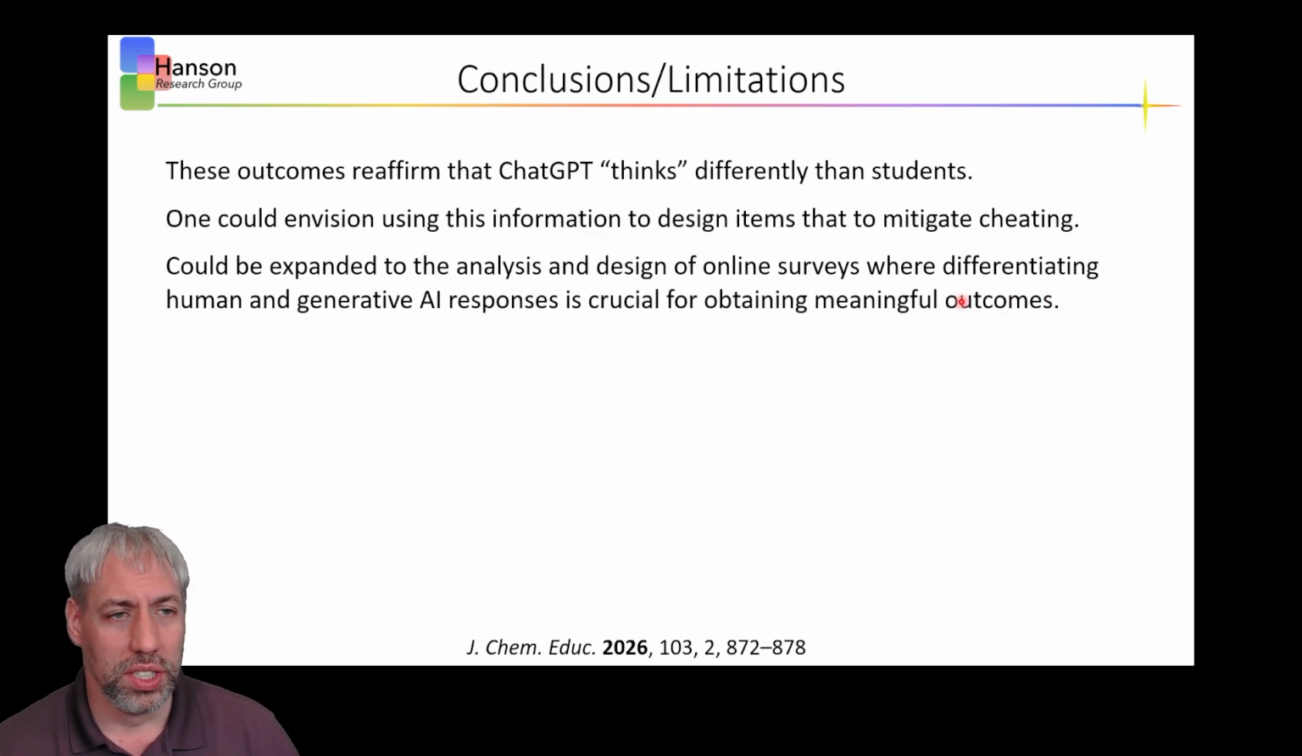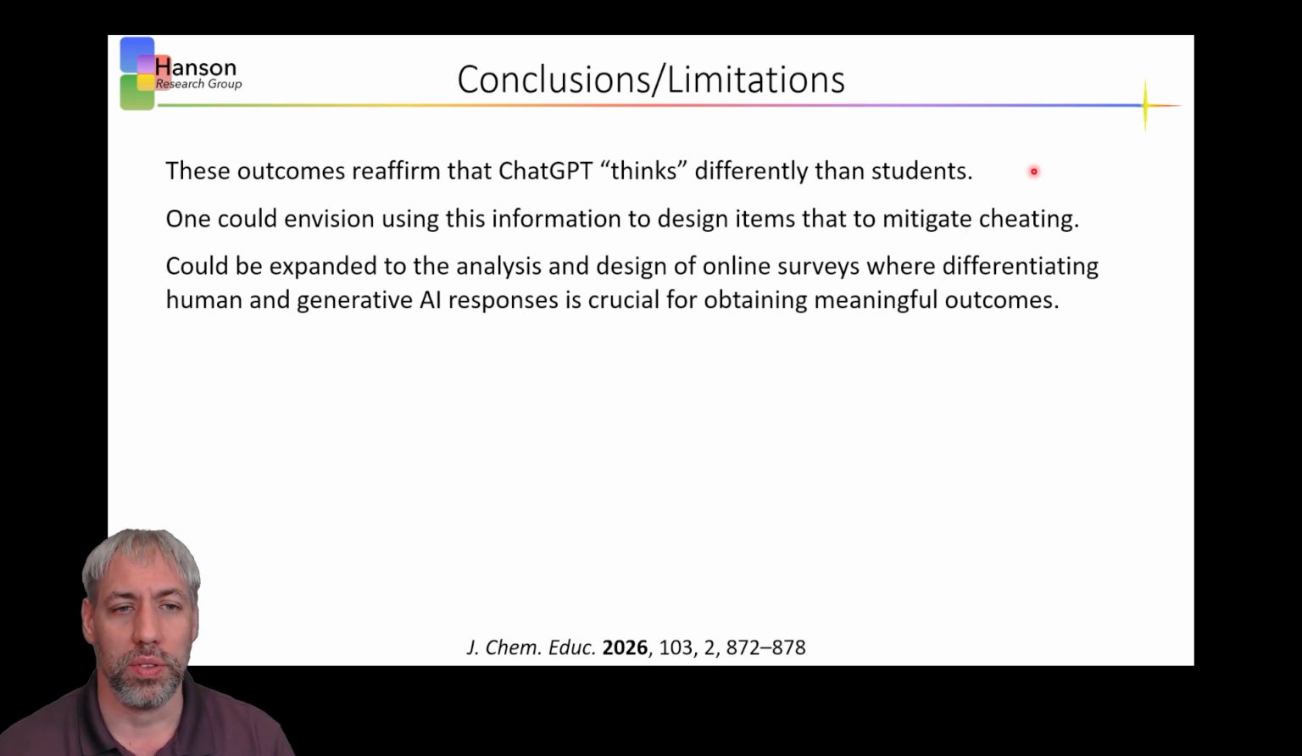And so, conclusions for this particular paper. These outcomes reaffirm that ChatGPT thinks differently than students. Thinks, obviously, is in quotes here. It just says the outcomes of students versus ChatGPT are different, and they do have something to do with question formatting, not just topical content. One could envision using this information to design items that could mitigate for cheating.